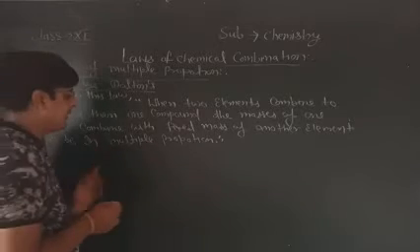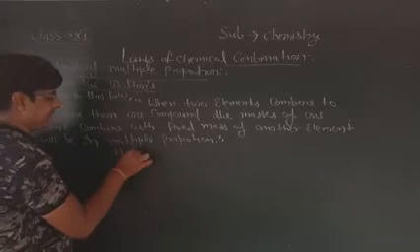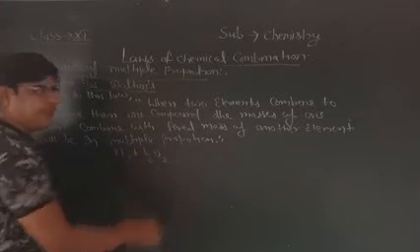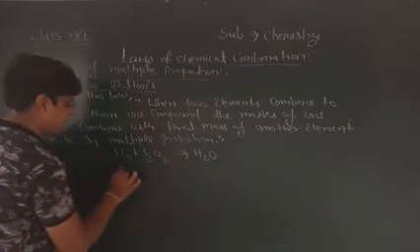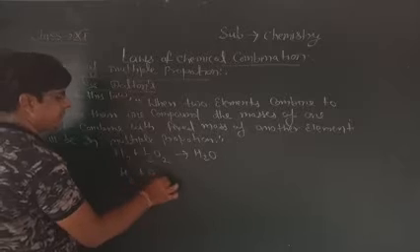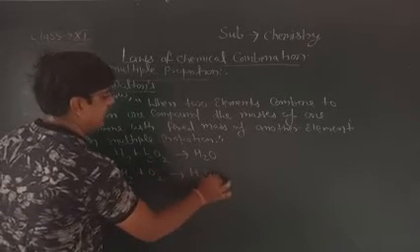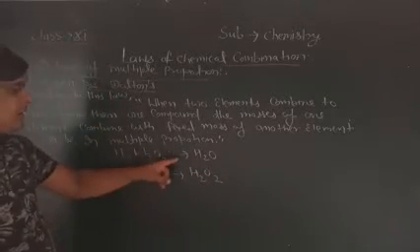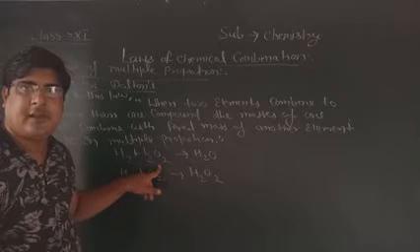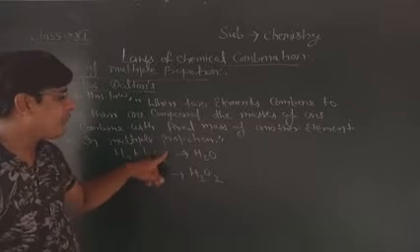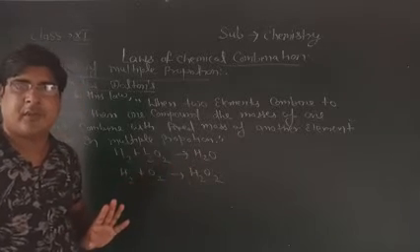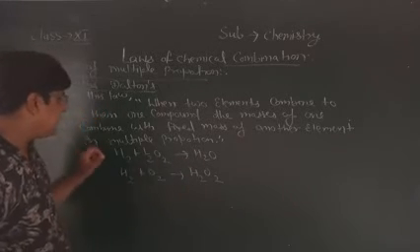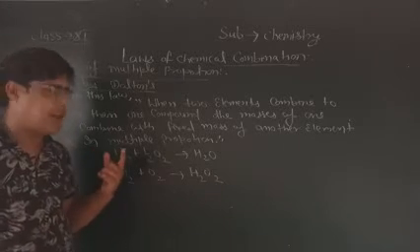Hydrogen and oxygen are two elements that form two compounds, H2O and H2O2. Let me see the mass of hydrogen first.